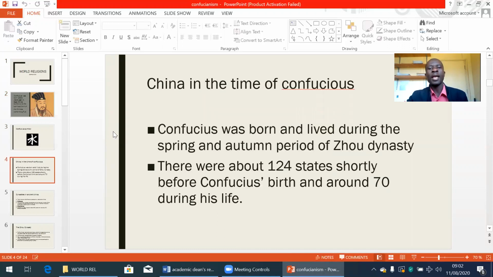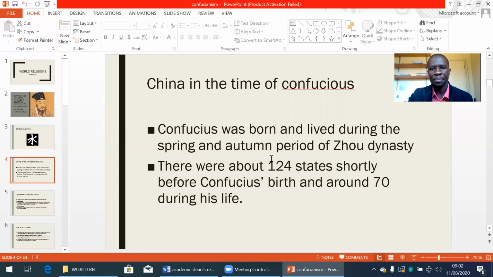We look at China in the time of Confucius, to build a historical and cultural background into which Confucianism arose. Confucius was born and lived during the Spring and Autumn period of the Zhou dynasty.